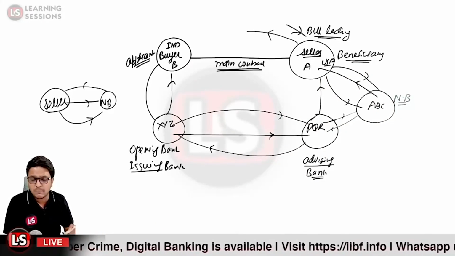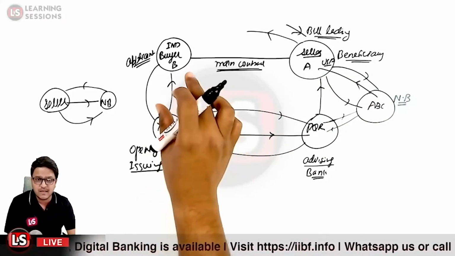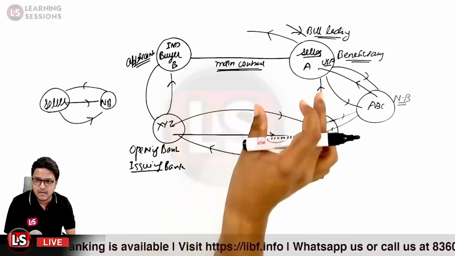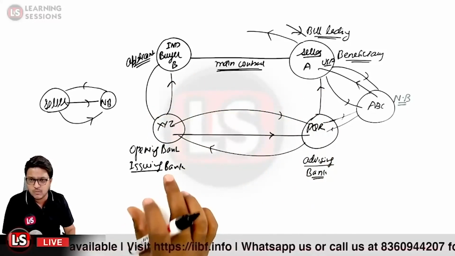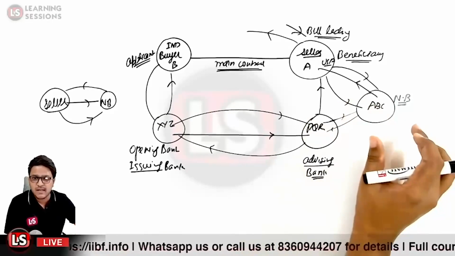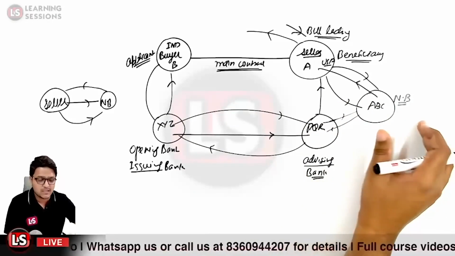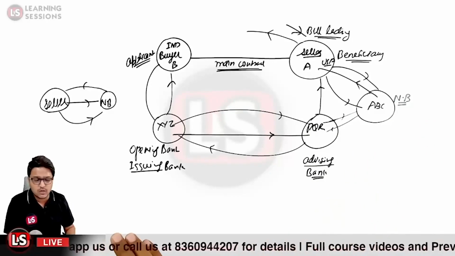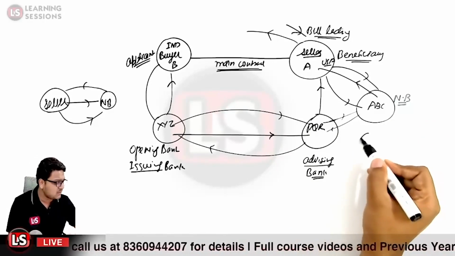So if we talk about the parties related to it, the first party is the applicant, and second is the beneficiary. The other ones we learned about are the issuing bank or opening bank, then the advising bank, and further the negotiating bank that will be negotiating the documents. There are some other banks also. Let us suppose that there is a confirming bank.